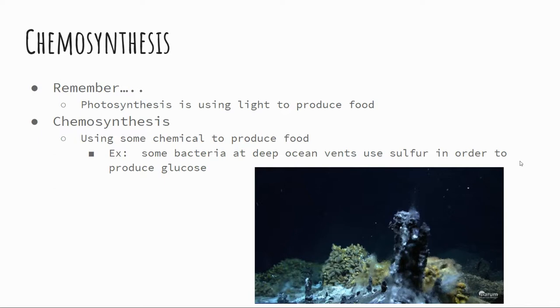So for example, in the deepest, darkest parts of the ocean, you have these ocean vents, and a lot of times sulfur and other chemical gases are released from the Earth's core through these vents. And there are some bacteria that live down there that use these gases to produce glucose. So it's chemosynthesis, done very similar to photosynthesis, just no light.